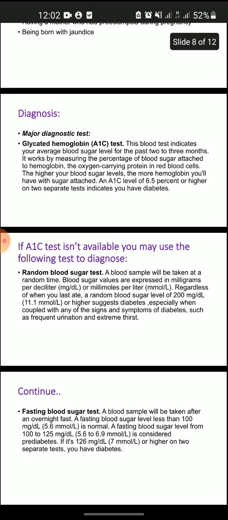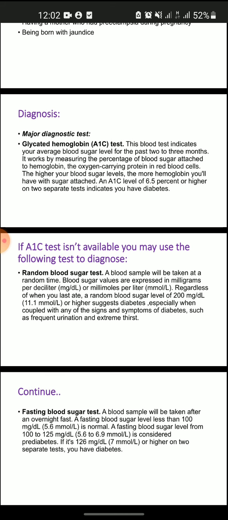Fasting blood sugar. A blood sample will be taken after an overnight fast. A fasting blood sugar level less than 100 mg per deciliter, 5.6 millimoles per liter, is normal. A fasting blood sugar level from 100 to 125 mg per deciliter or 5.6 to 6.9 millimoles per liter is considered pre-diabetic. If it is 126 mg per deciliter or 7 millimoles per liter or higher on two separate tests, then you have diabetes.